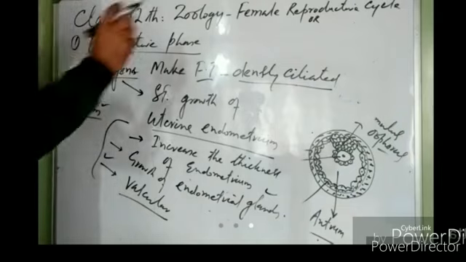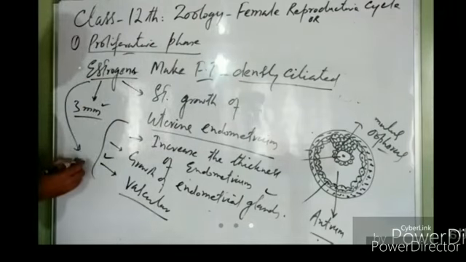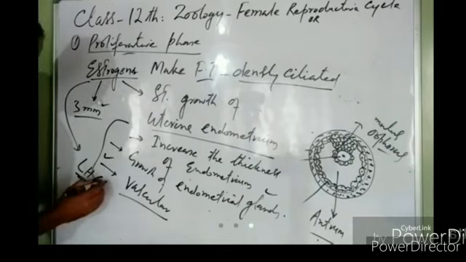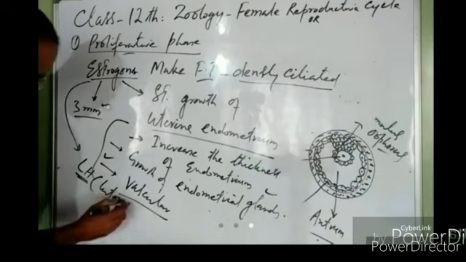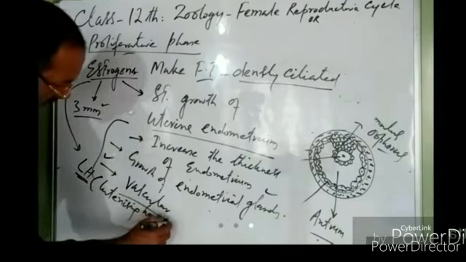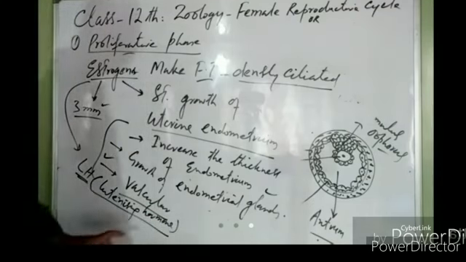Now these estrogens further stimulate the release of luteinizing hormone. Estrogens further stimulate the release of luteinizing hormone from the anterior pituitary, right?